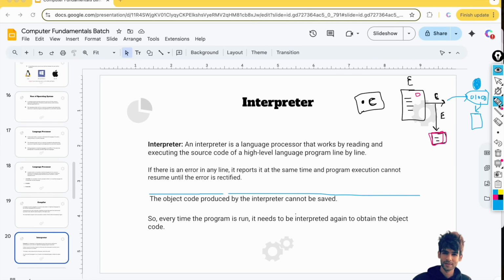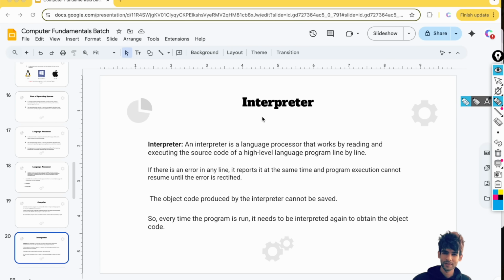Python needs an interpreter. Other languages need a compiler. We are understanding the Python programming language, so we need to understand the interpreter most of all. An interpreter is a language processor that works by reading and executing the source code of a high level language program line by line. If there is any error in any line, it reports it at the same time, and the program execution cannot resume until that error is rectified. The object code produced by the interpreter cannot be saved.